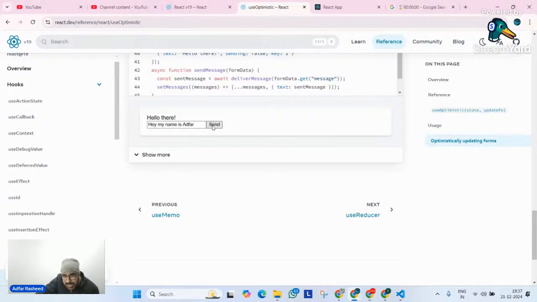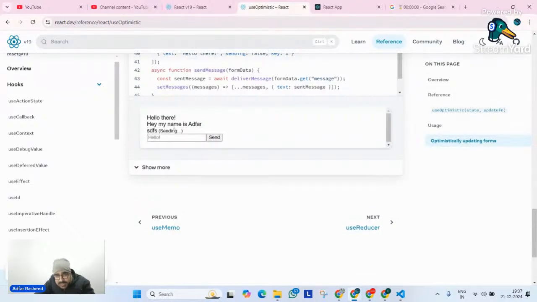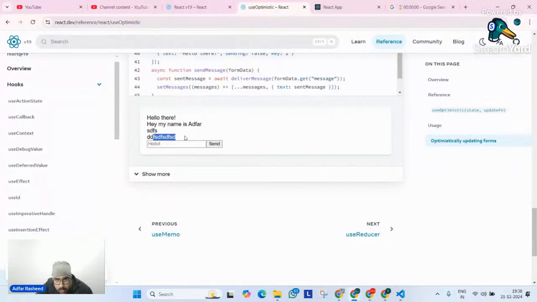Let me go and click on send. When I click on send, you can clearly see it says my name is Adfar, and then did you see "sending" over here? Let me do it again. It's writing sending. What does that mean? That means right now I have given you a user interface, but once the action is done, then I have updated the original user interface. So when I type something here and click on send, whatever I have typed has updated this value with the optimistic state, and the optimistic value is being displayed over here with a sending message. But once the action is done, I receive the updated value here. I hope that makes sense.